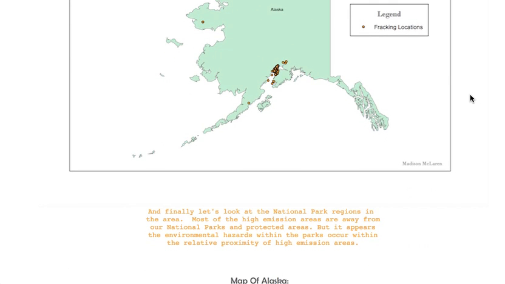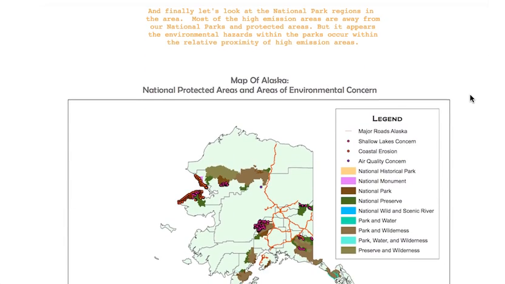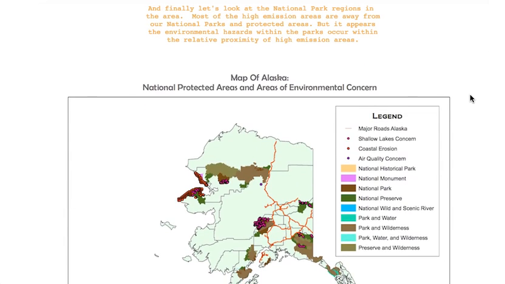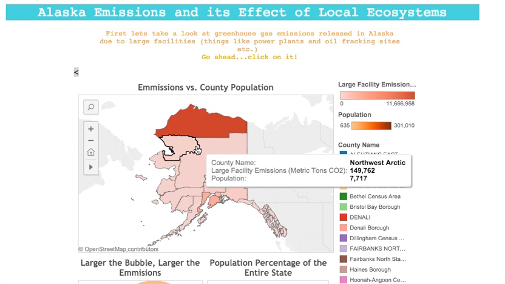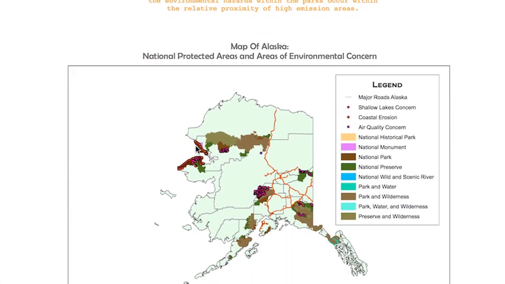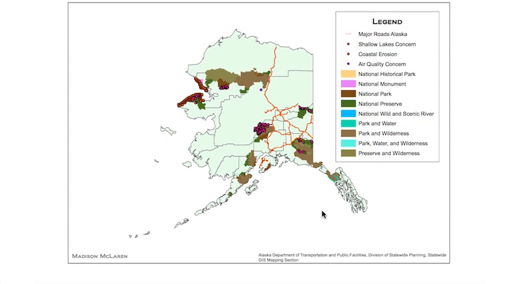And then I wanted to look at the national park regions. So I've found that these high emission areas are outside of the national park regions. They focus more in this interior, and that's because you can't put a landmine or a fracking site in a national park. They're preserved, and so they have lower emissions.